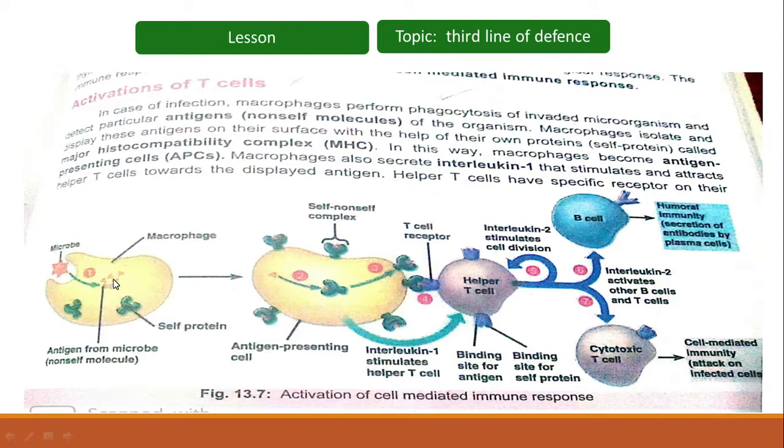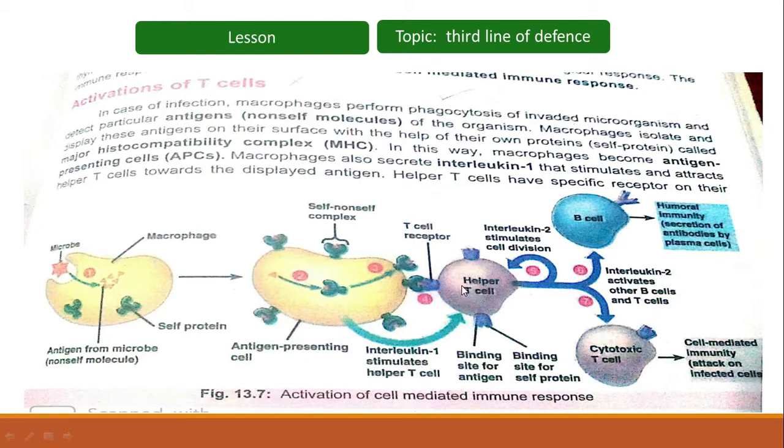So firstly, do remember macrophages will carry out phagocytosis of microbe. Then secondly, it will display some parts of the antigens on its surface by the help of its own proteins termed as self proteins or major histocompatibility complex. Thirdly, they also produce a protein, or they secrete interleukin 1. This interleukin 1 will stimulate or activate helper T cells.